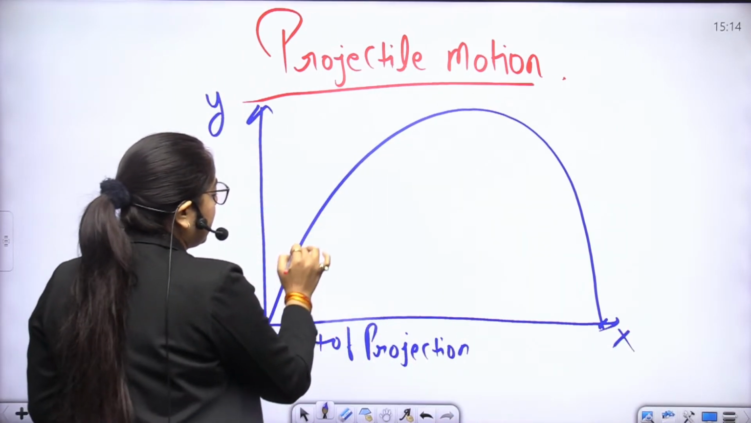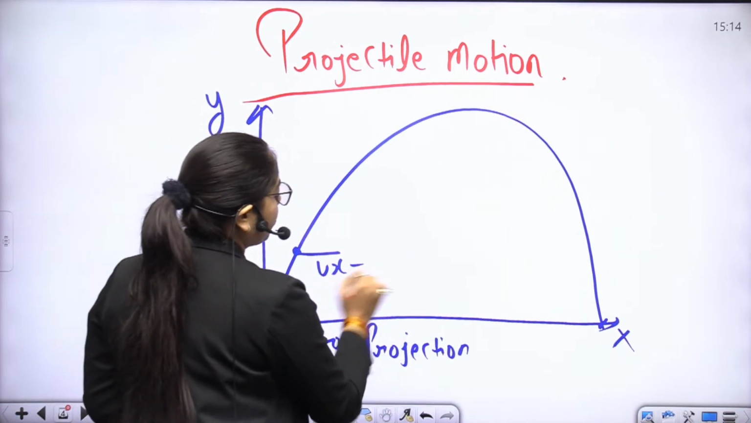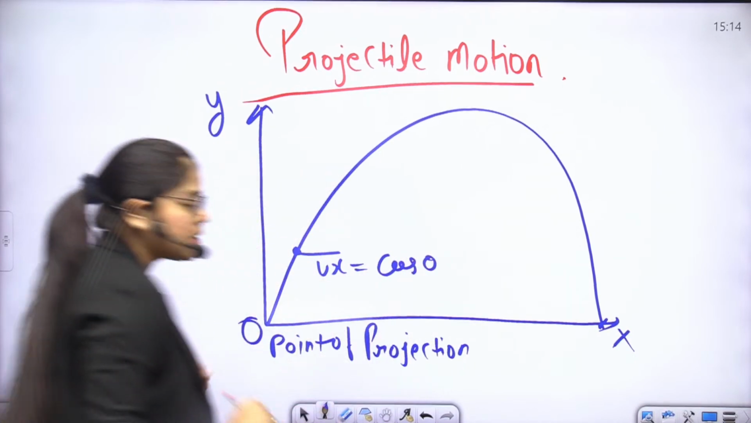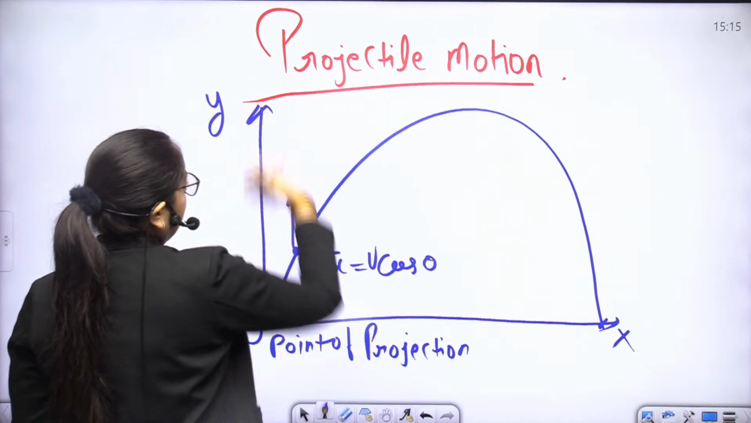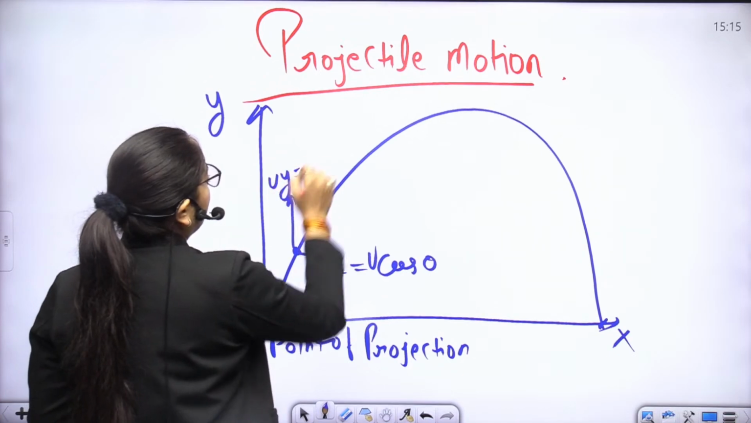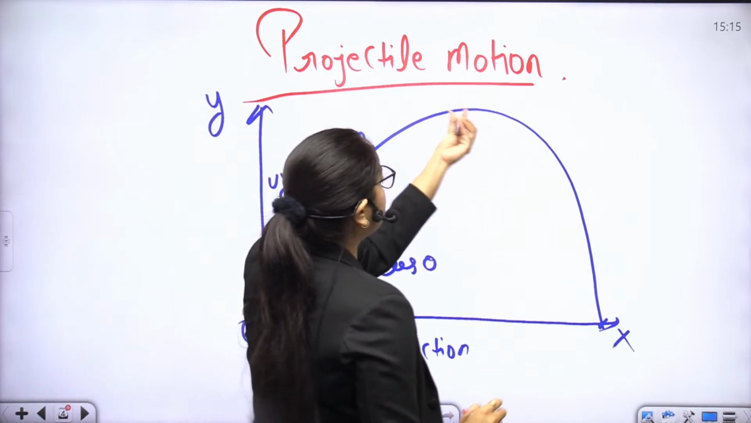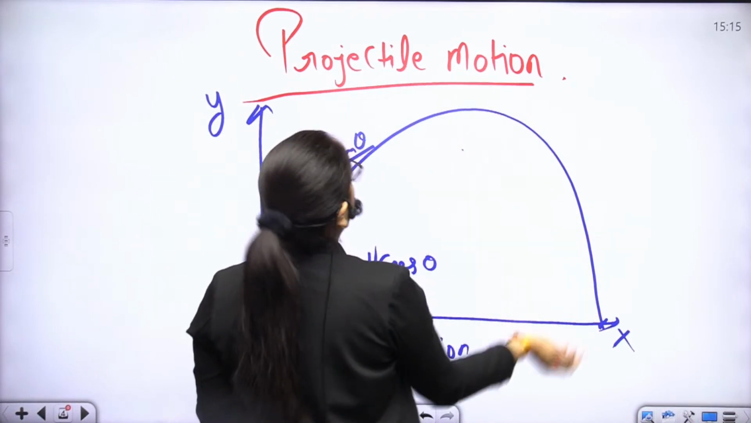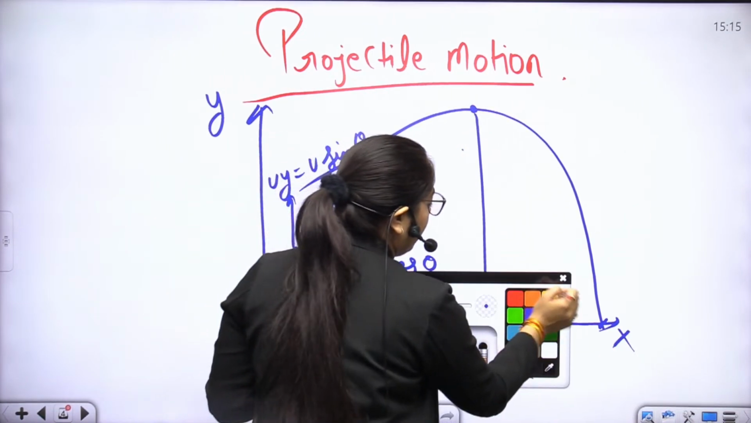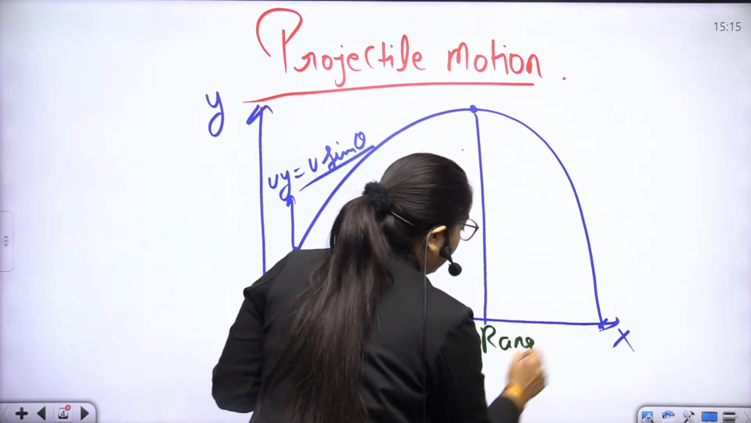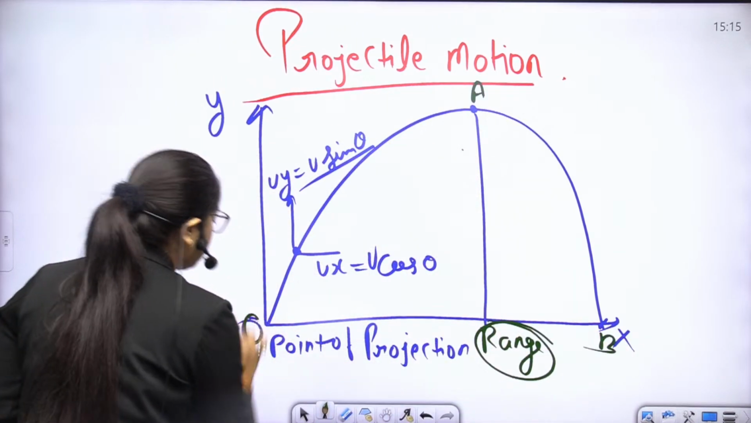When the particle is in this position, its initial velocity on the x-axis is ux equals u cos theta. And in this way, on the y-axis, uy is equal to u sin theta. When the particle comes to the end of this projectile motion here, this point is defined as the range. So this is the A point, this is the B point, this one is the O point.